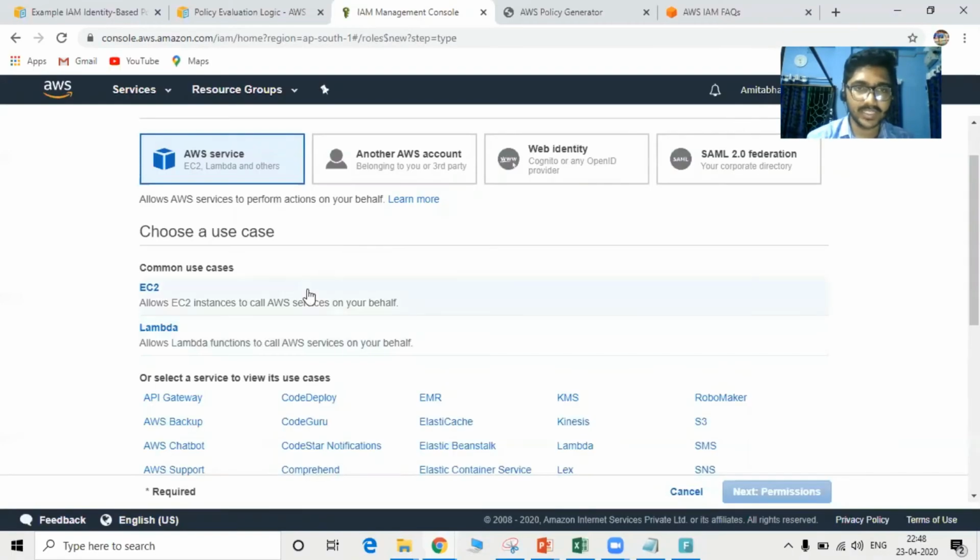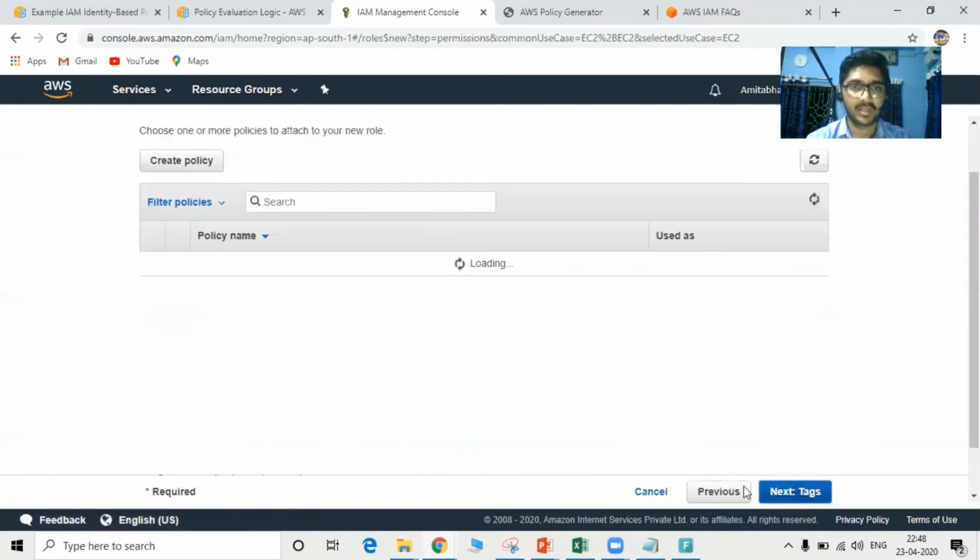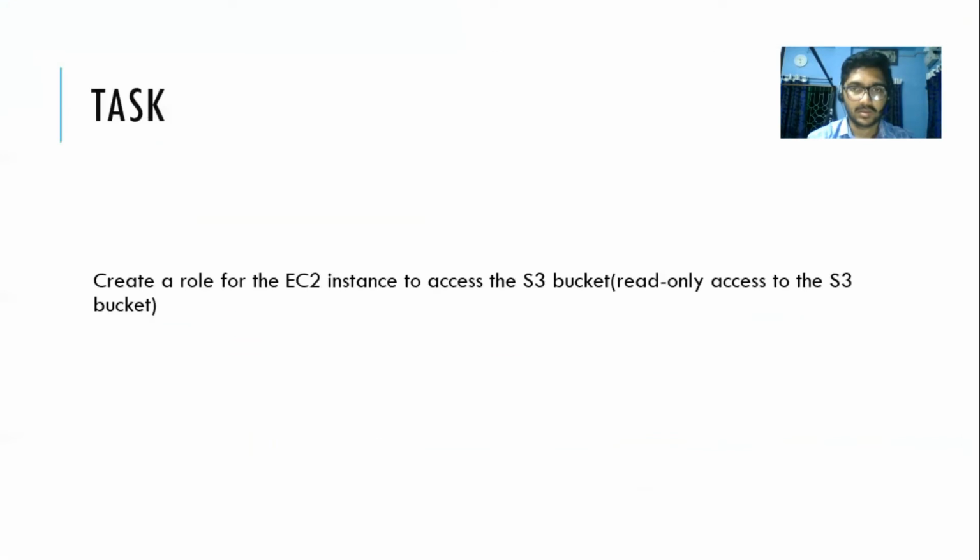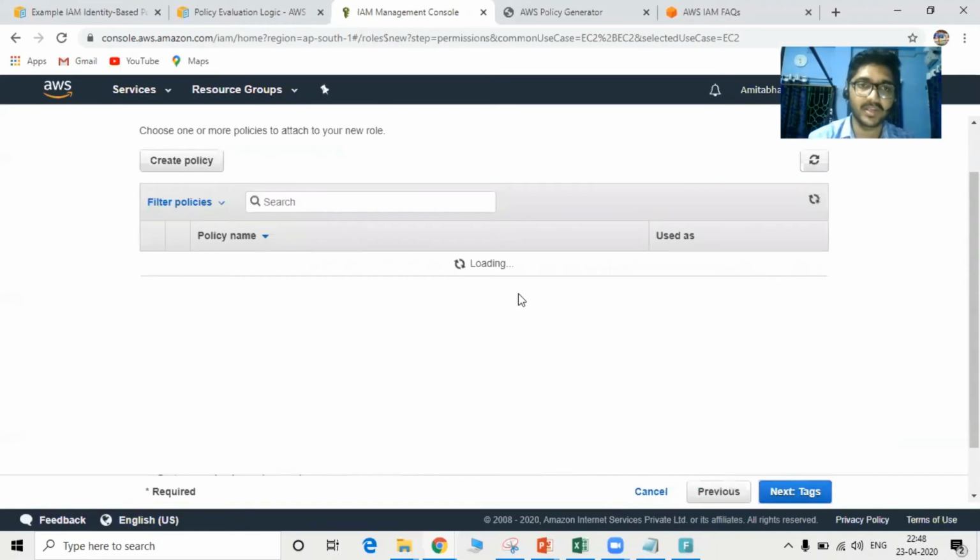So we'll be selecting EC2 here, and then we'll be selecting the permission. That is basically the policy. It is asking to give the S3 read-only bucket policy. So we'll be giving the read-only policy, and it is an AWS managed policy that AWS has.